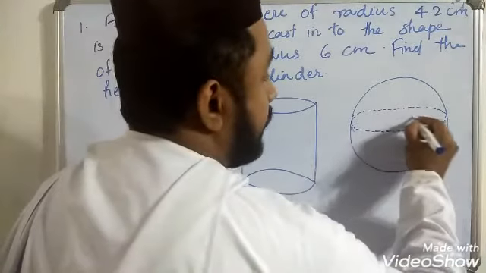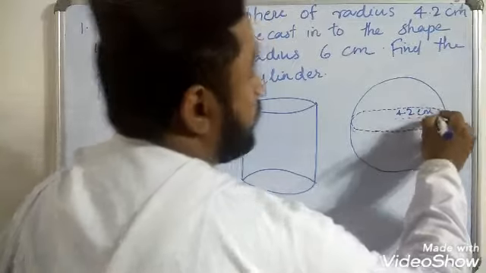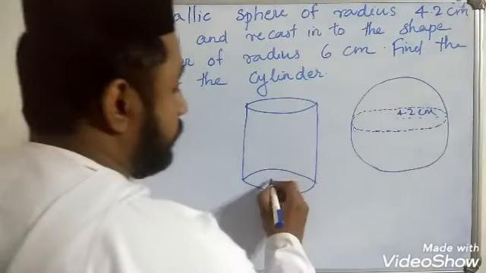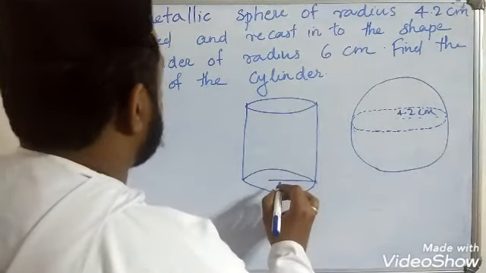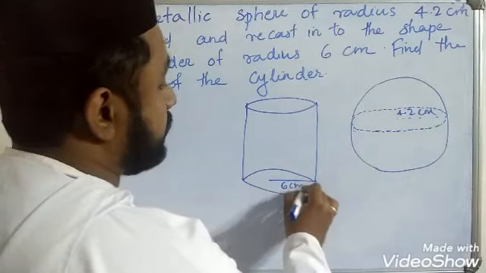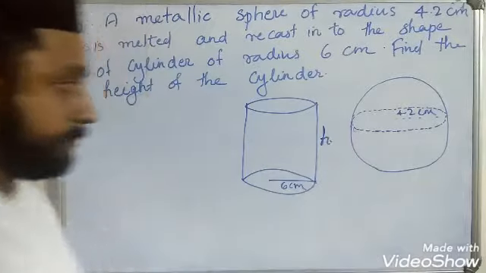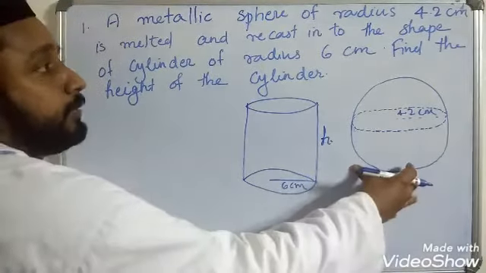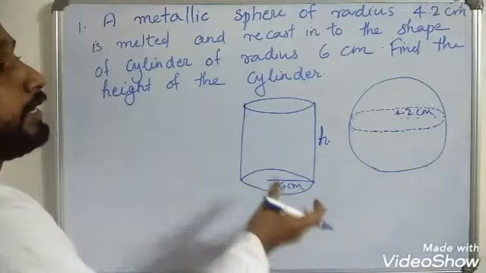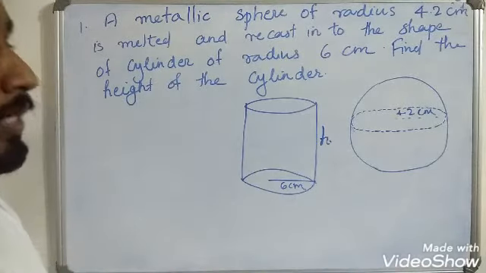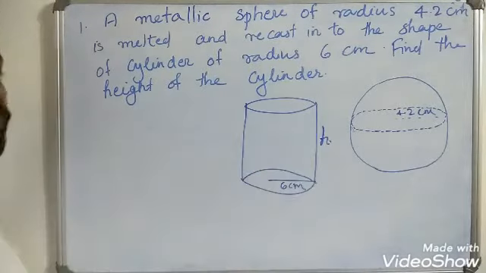So here a metallic sphere of radius 4.2 centimeter is melted and recast in the shape of a cylinder of radius 6 centimeter. Find the height of the cylinder. This sphere is melted and recast into the shape of a cylinder, so their volume will be equal. Let us equate their volume, then we will get the height of the cylinder.